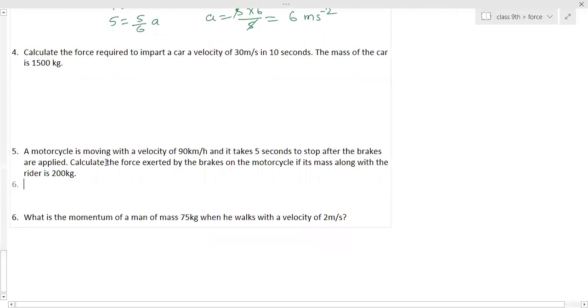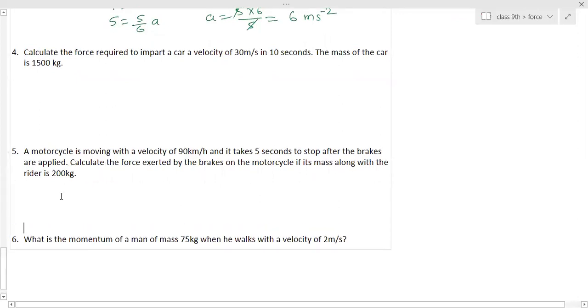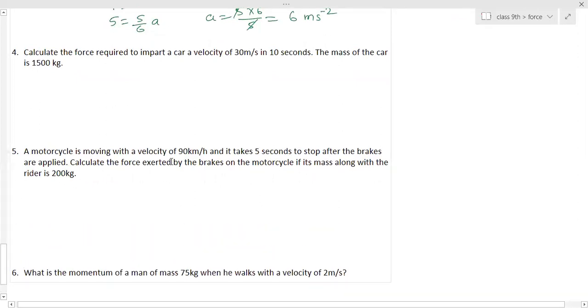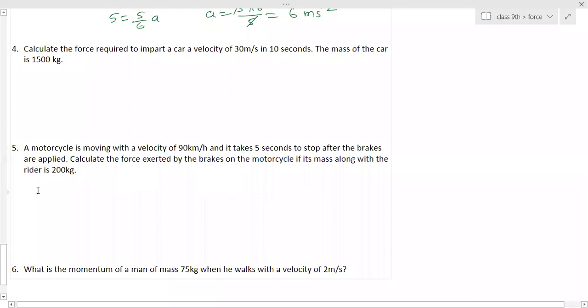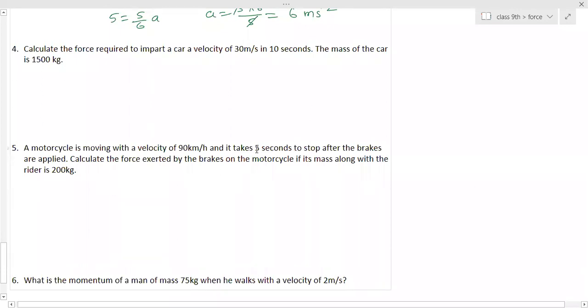Fifth one is acceleration, you have to calculate by the v minus u by t formula. Ma'am, is it minus 1000 newtons? Yes, minus 1000 newtons. 90 kilometer per hour you have to convert into meter per second first. Yes, ma'am, it is 25 meter per second. It started at 25 meter per second and took 5 seconds to stop.